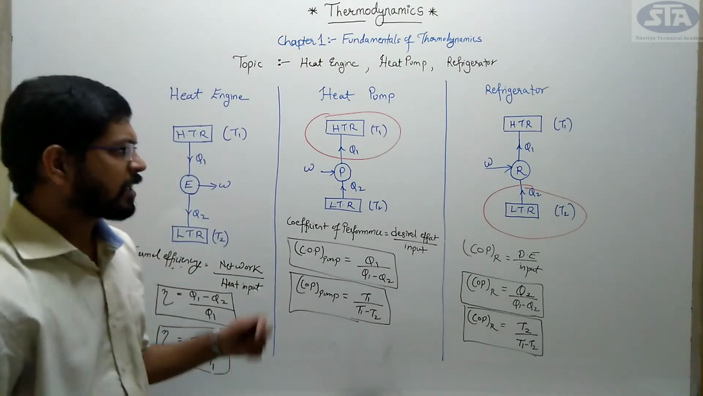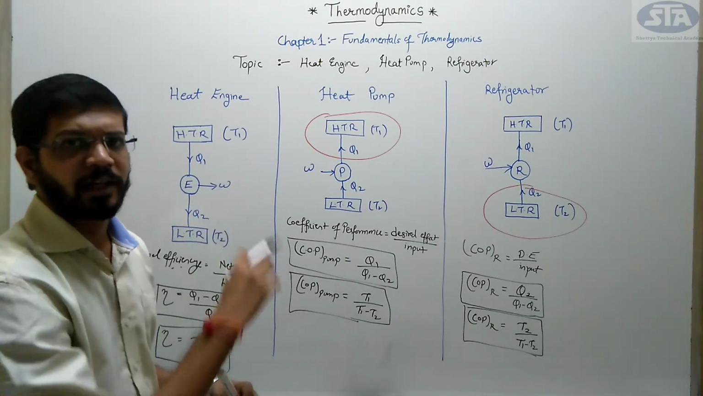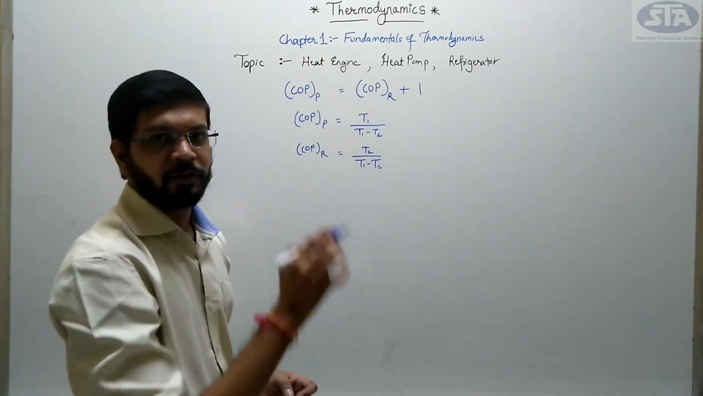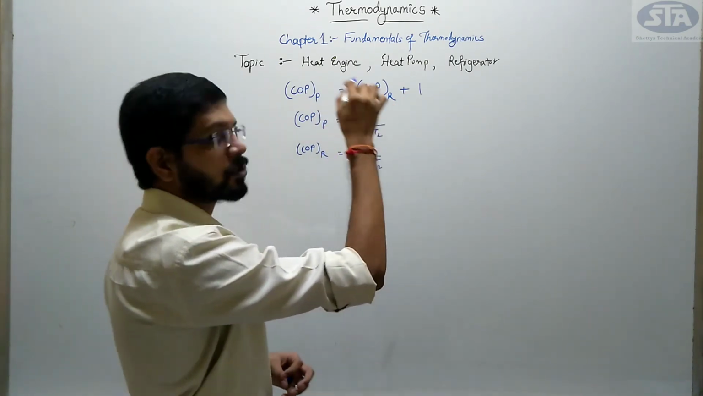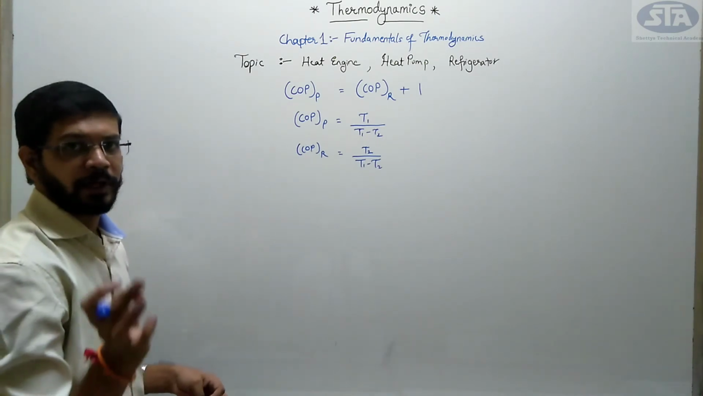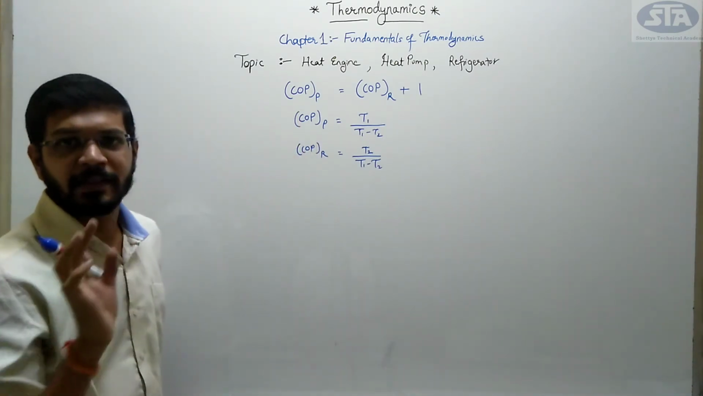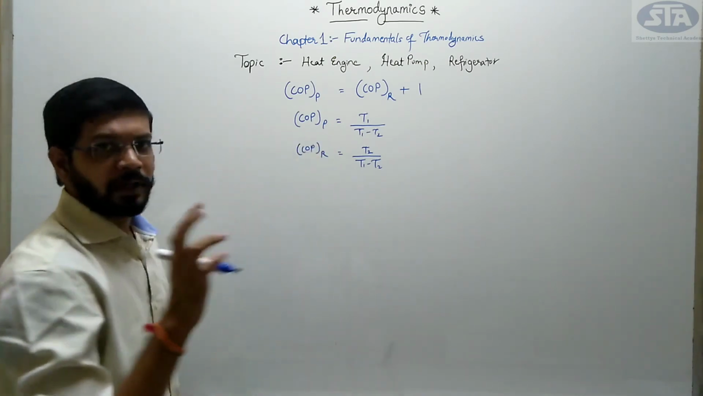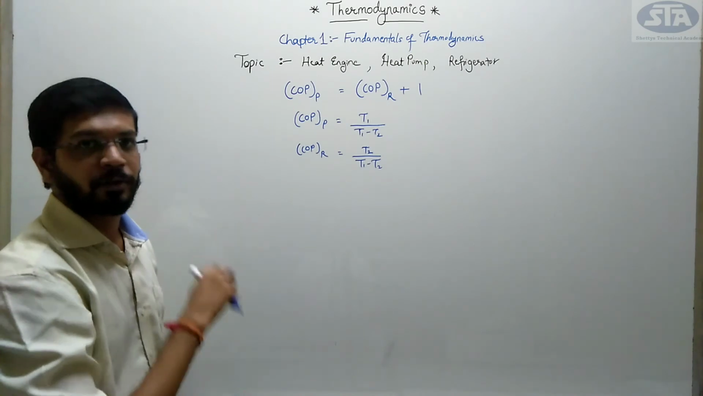Okay, now next we will be seeing one small derivation, that COP, that is coefficient of performance of pump, is equal to coefficient of performance of refrigerator plus 1. This derivation is asked in exams quite a few times and is a very hot question. The derivation is very simple. For that you need to know the formulas which I had given you earlier.